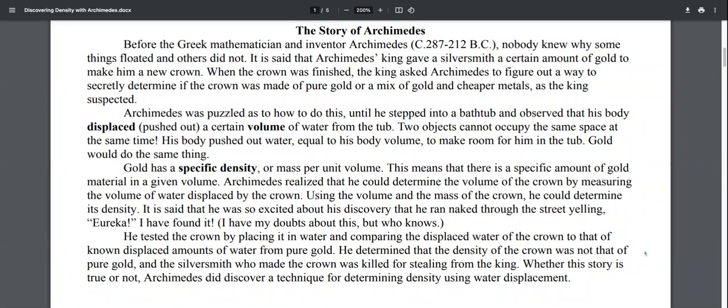He tested the crown by placing it in water and comparing the displaced water of the crown to that of known displaced amounts of water from pure gold. He determined that the density of the crown was not that of pure gold, and the silversmith who made the crown was killed for stealing from the king. Whether this story is true or not, Archimedes did discover a technique for determining density using water displacement.